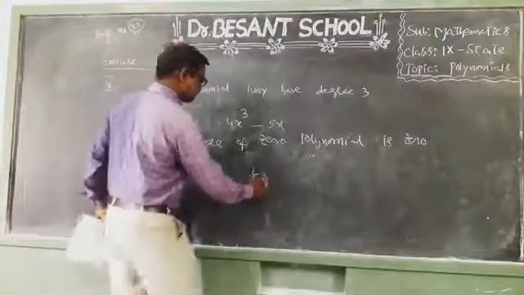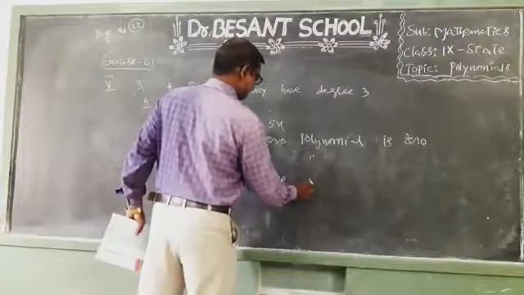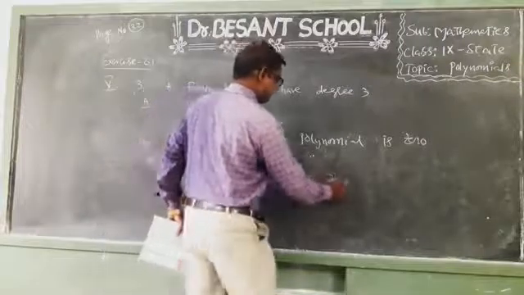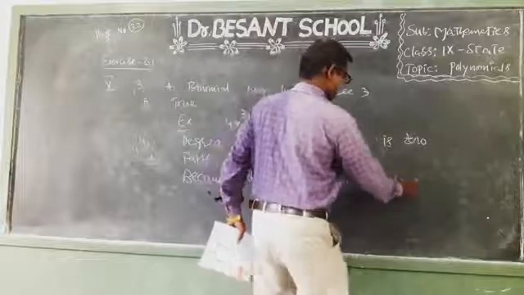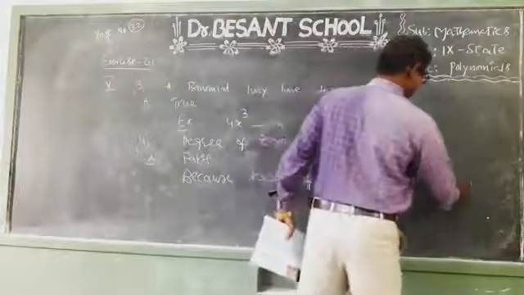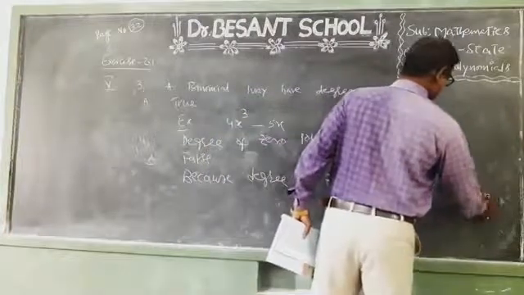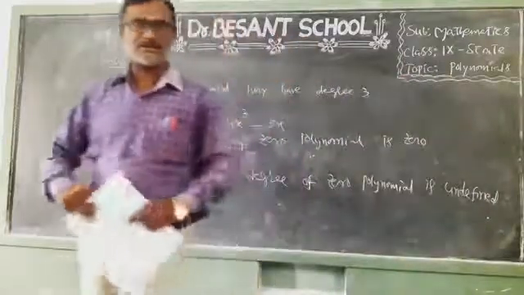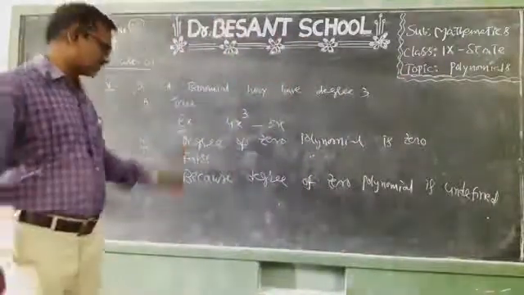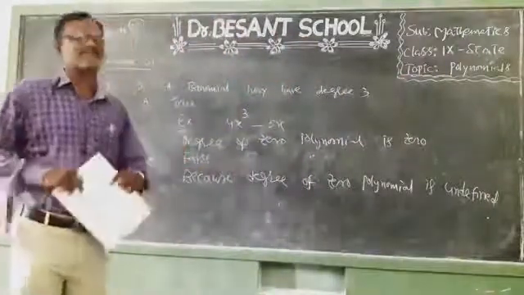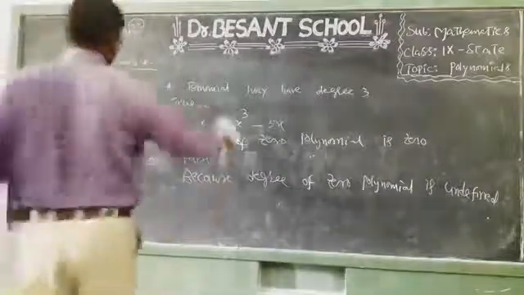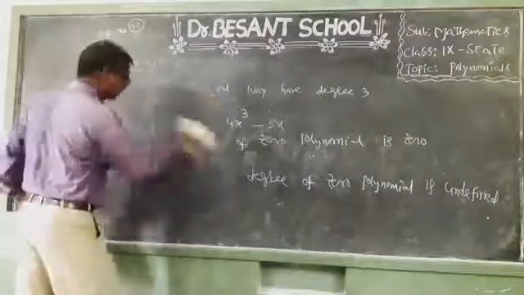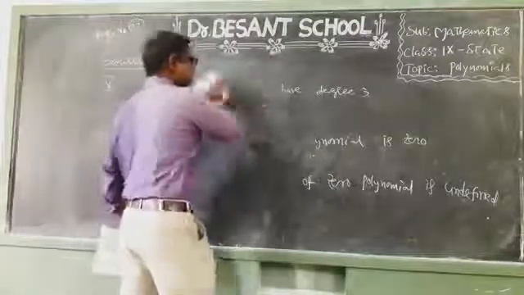the degree of the zero polynomial is undefined. What is it, children? Undefined. So the statement that the degree of the zero polynomial is 0 is false, because the degree of the zero polynomial is undefined. Okay children? Yes. So come to the fifth statement in this fifth question from exercise 2.1.